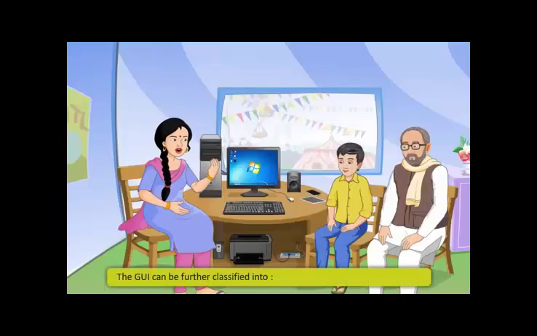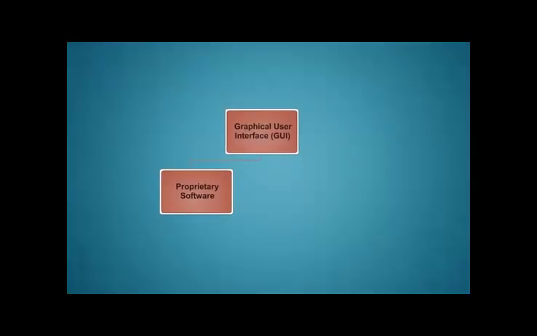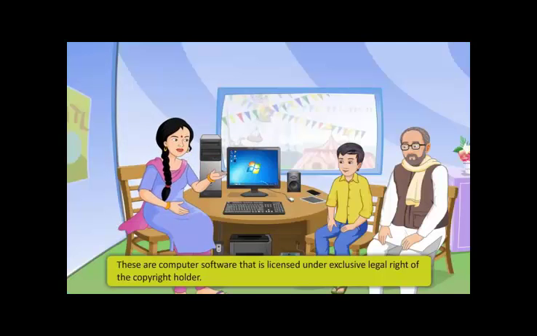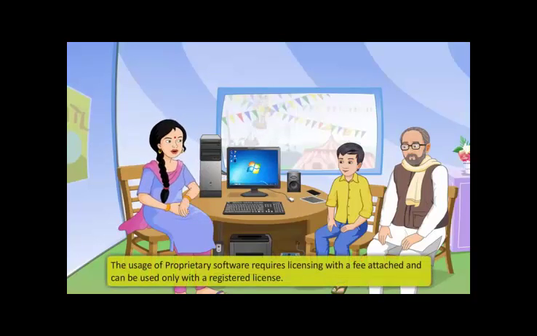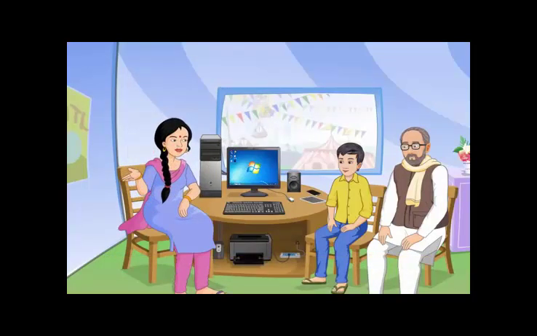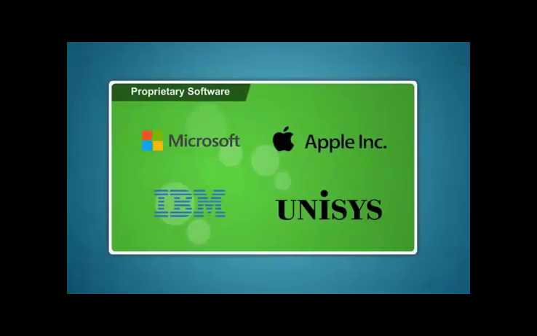The GUI can be further classified into proprietary software and free or open source software. Proprietary software is a computer software type which is licensed under the exclusive legal right of the copyright holder. The usage of proprietary software requires licensing with a fee attached and can be used only with a registered license. The user is not allowed to modify, share, study and redistribute them. The most common types of proprietary software are Microsoft, Apple Inc., IBM operating systems and Unisys.